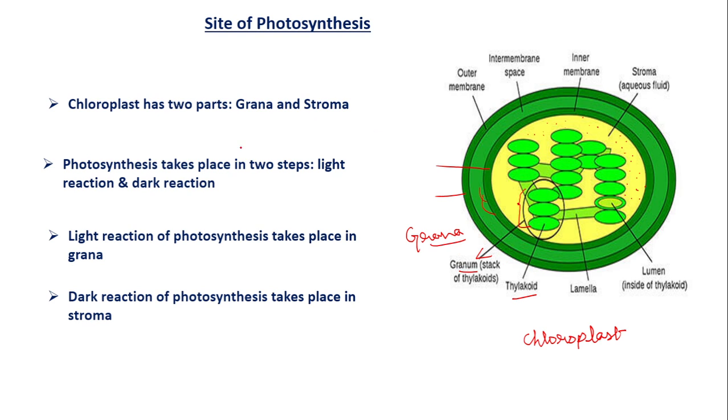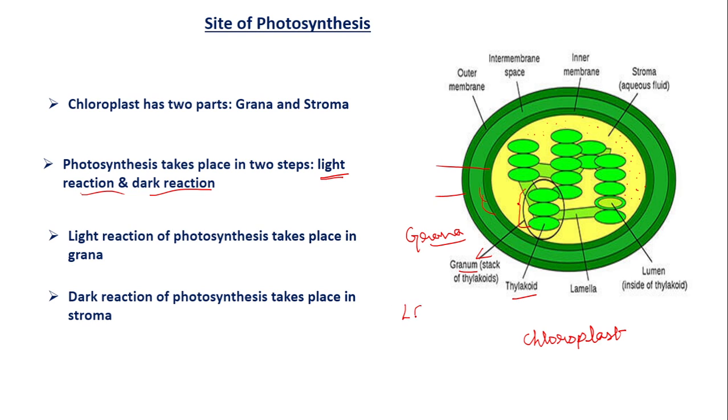Now this photosynthesis takes place in two steps. One is called the light reaction, another one is the dark reaction. What do you mean by light reaction? Light reaction means light dependent reaction. It requires light for its functioning. Dark reaction means it does not require light, but it requires the products which are formed in the light reaction. Now the light reaction will be occurring in the thylakoid or the grana. In grana, light reaction occurs.